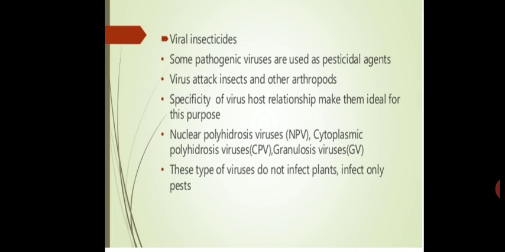Next one is viral insecticides. There are some pathogenic viruses which can be used to kill different types of pests. Pathogenic viruses are viruses which cause different types of infection. Such viruses are used to kill harmful pests in agricultural areas.